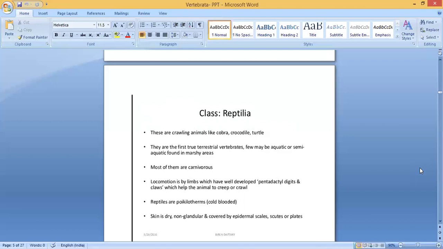Reptiles are poikilotherms, or cold-blooded. They can change their temperature according to the surrounding temperature. Skin is dry, non-glandular, with no glands, and covered by epidermal scales, scutes or plates. Usually you can see this in animals like snake, crocodile or turtle.